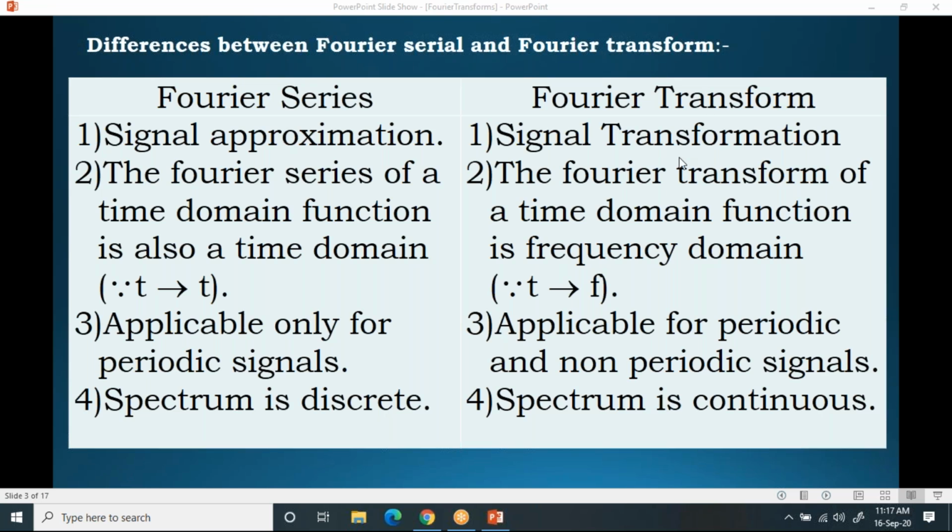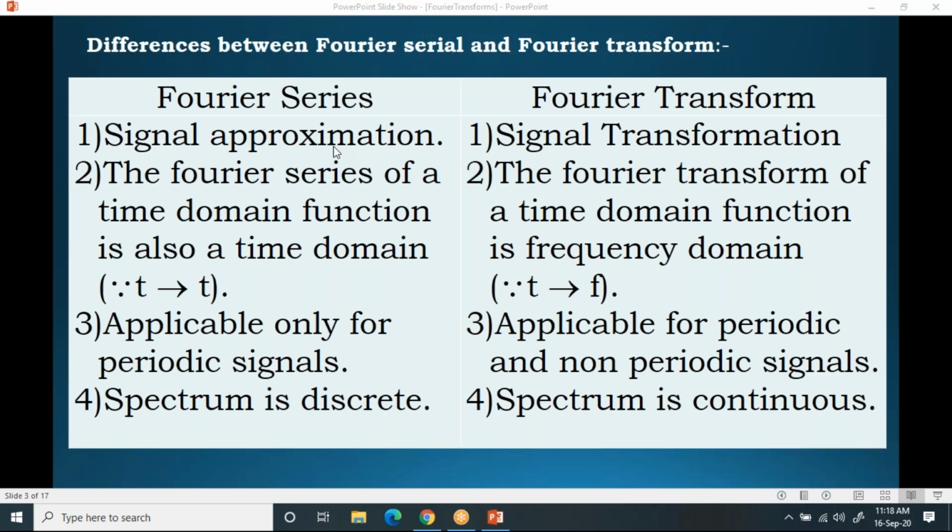Now, coming to the Fourier transform, this Fourier transform is used for signal transformation. Now, try to understand the difference between approximation and transformation. Approximation means we are fitting one known function with an approximated function, so that we are reducing the error.